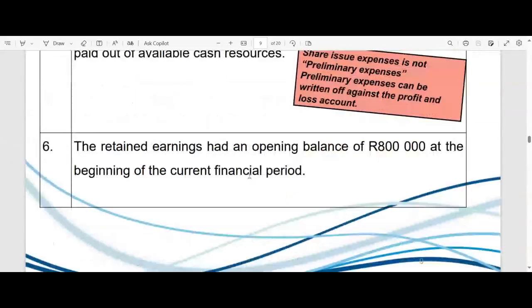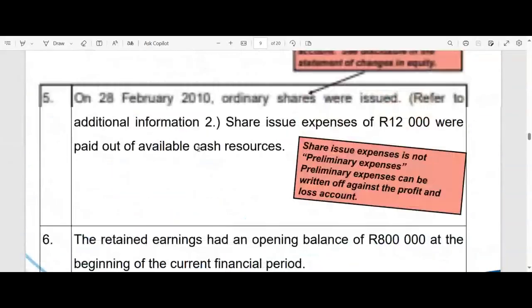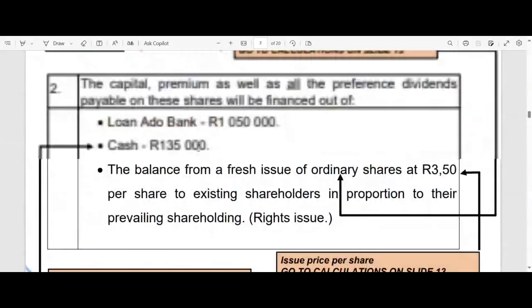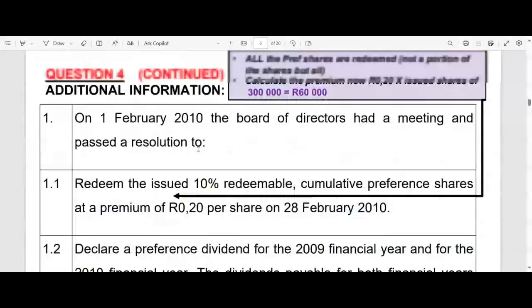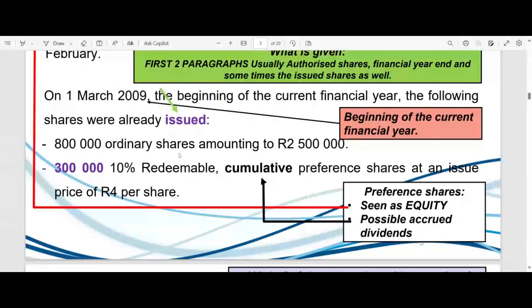And then they say the retained earnings had an opening balance of 800,000 rands at the beginning of the current financial period. That is just to provide us with an opening balance for retained earnings, right? Obviously, right at the start where they told us what our issued shares were, the issued shares, 800,000 ordinary shares amounting to 2.5 million.